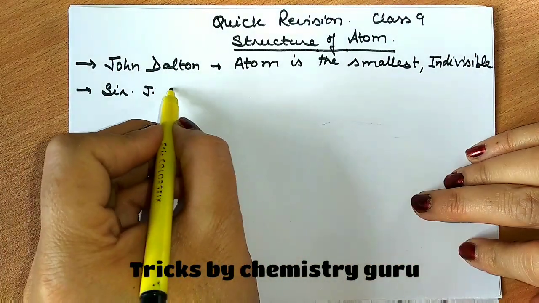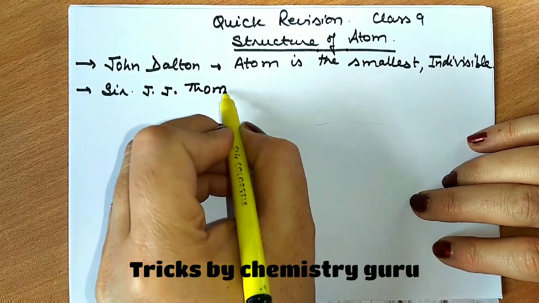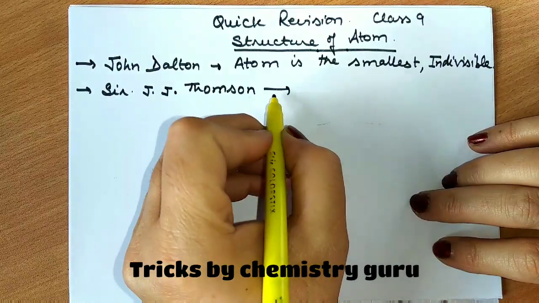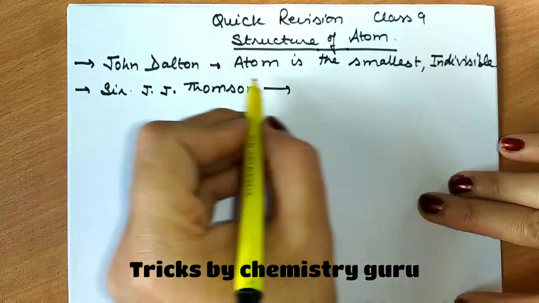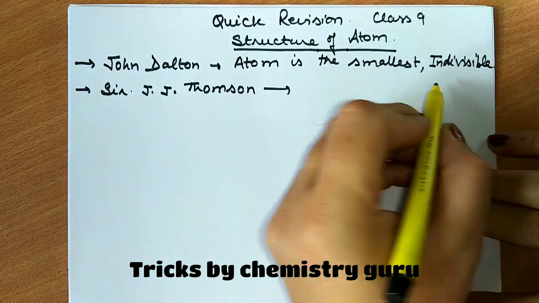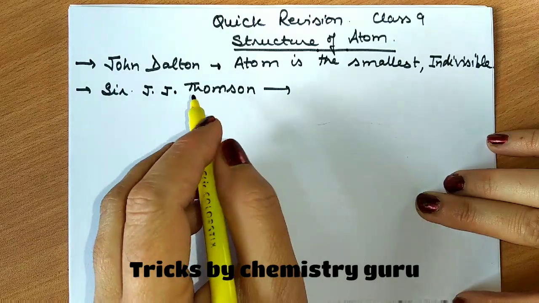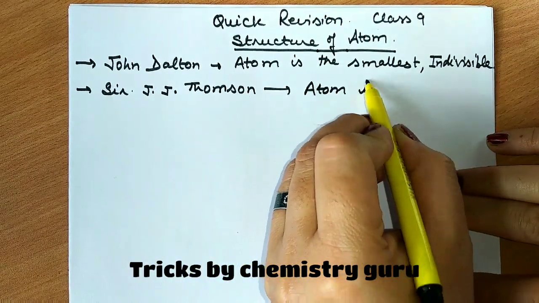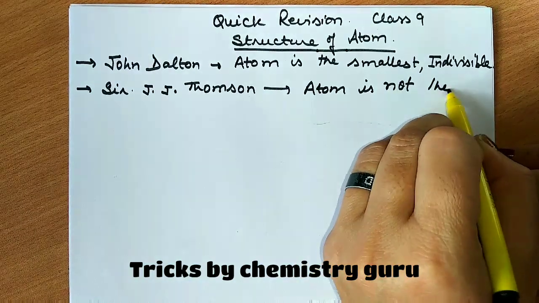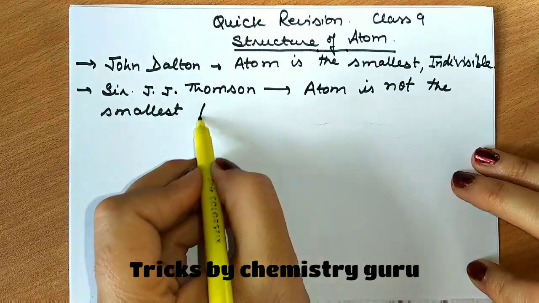Now we'll talk about Sir J.J. Thomson, who proved that atom is not the smallest particle. That means Dalton said that atom is the smallest and indivisible, but Sir J.J. Thomson, in his experiments, said that atom is not the smallest particle. That means it can be further divided.